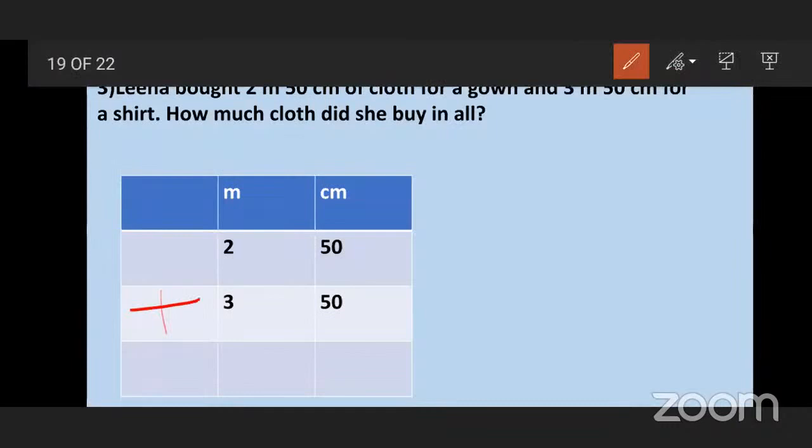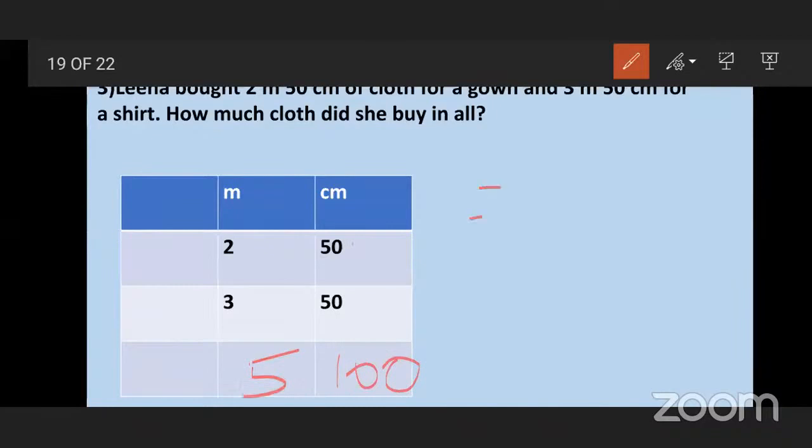So we'll start our addition. 5 plus 5, 10. And 2 plus 3, 5. Wait, beta. 0 plus 0, 0. And 5 plus 5, 10.